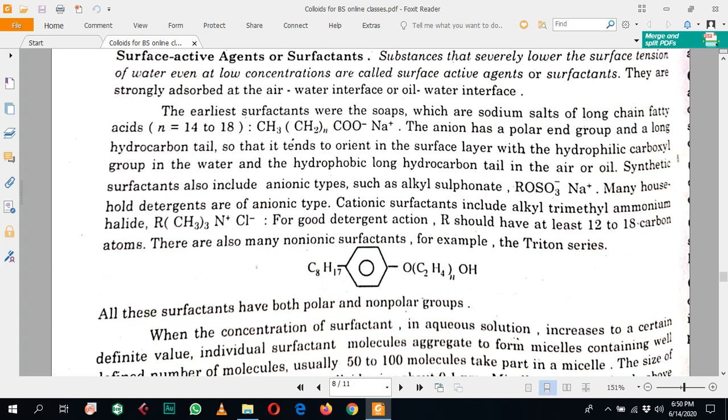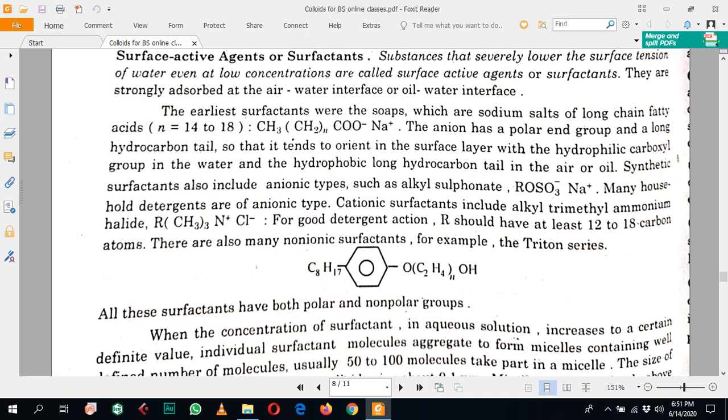The detergents we use in our house for cleaning our surfaces or washing clothes are mostly of the anionic type. Cationic surfactants include alkyl trimethyl ammonium halides, meaning salts of ammonium, and for good detergent action R should be at least 12 to 18 carbon atoms. R refers to the hydrocarbon chain, so it should be long enough.